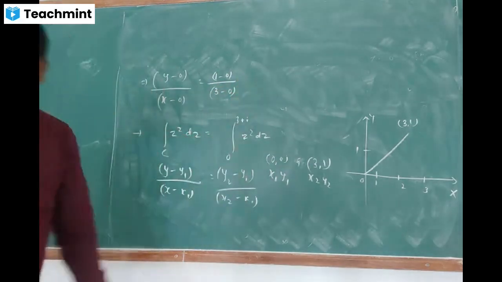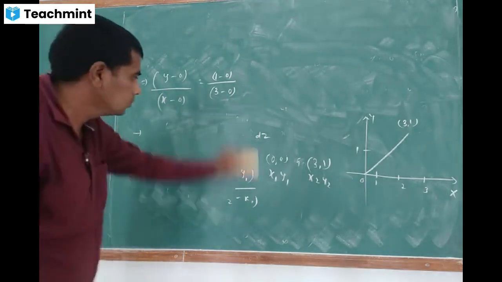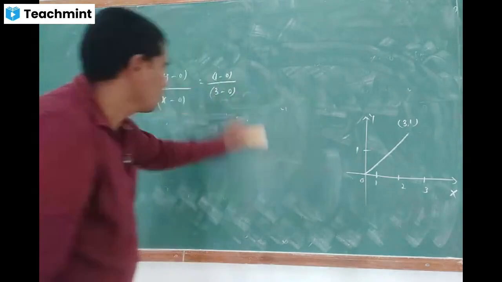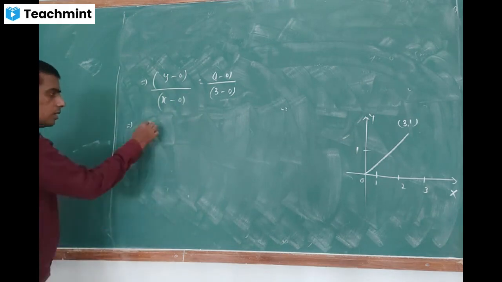Okay, let it be like this only. And what is the integral they have given? The line integral of z square. But what is z here?